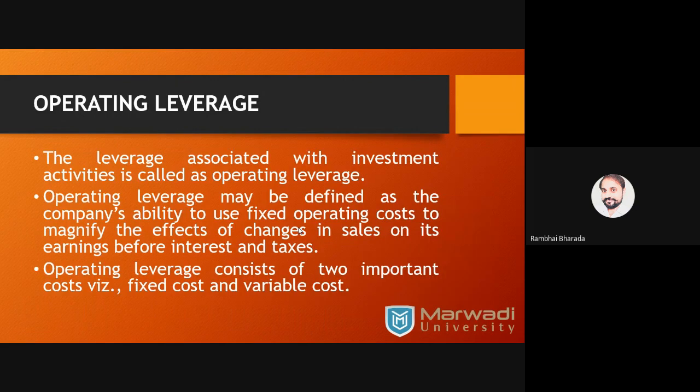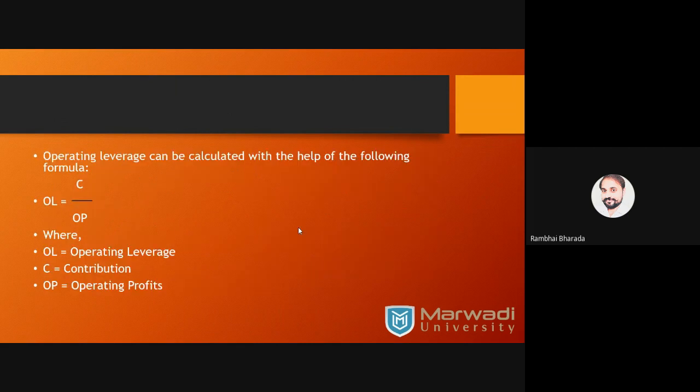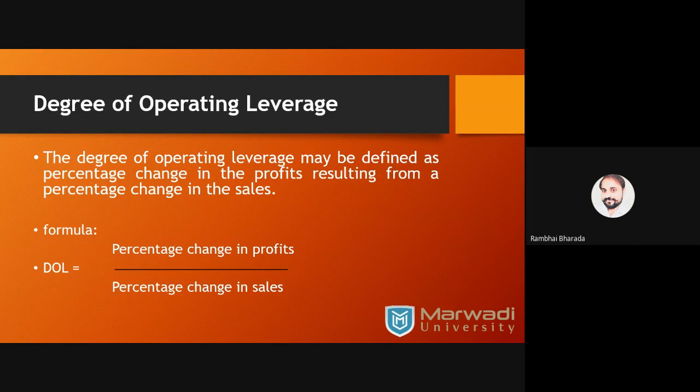Operating leverage represents the relation between EBIT and contribution. EBIT stands for operating profit, and contribution stands for C. So operating leverage is a relation between operating profit and contribution. Degree of operating leverage means converting the operating leverage into a percentage. So percentage change in profit upon percentage change in sales gives you the degree of operating leverage.